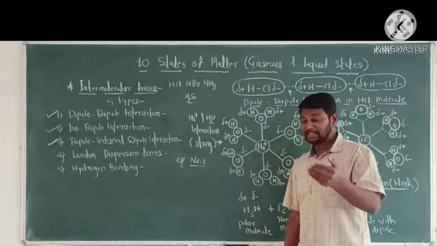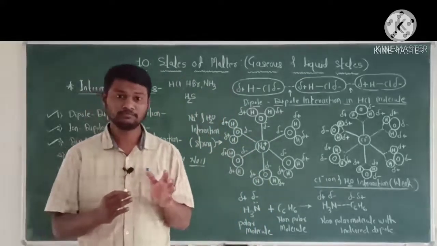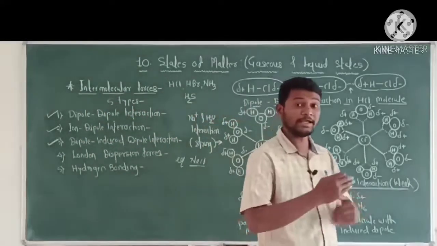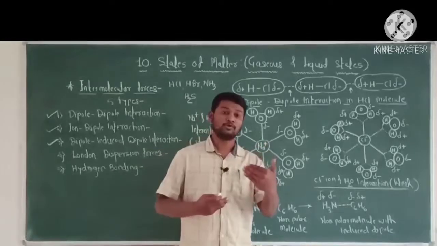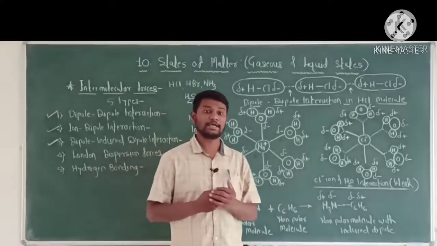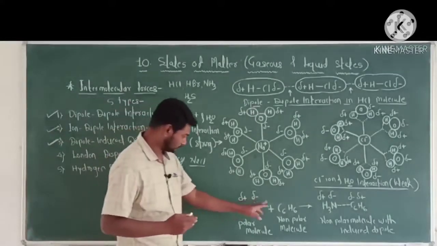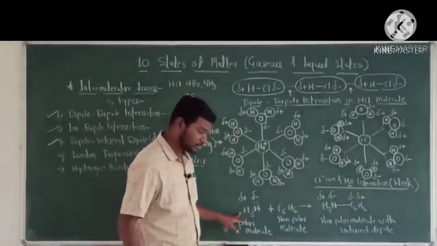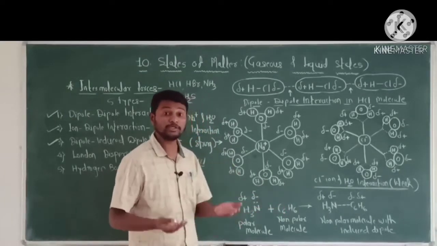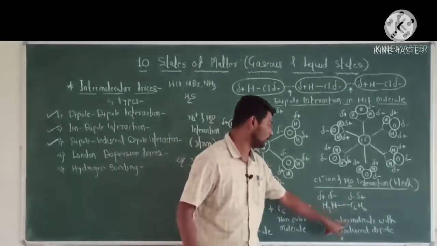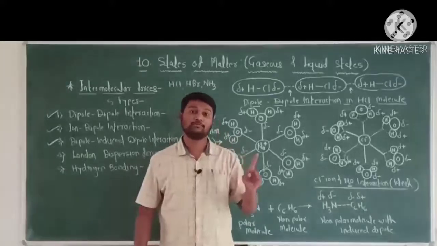Now in this interaction the polar molecule interacts with a non-polar molecule and induces a dipole on the non-polar molecule, or develops a temporary dipole on it. Such an interaction is called dipole induced dipole interaction. Let's see here. This is the polar molecule. This polar molecule interacts with the non-polar molecule and induces or develops a temporary dipole on the non-polar molecule.